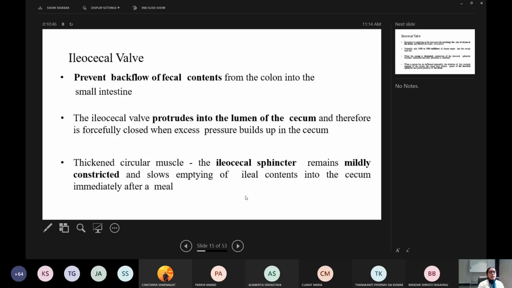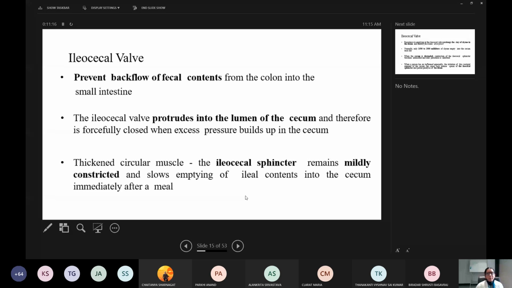Now, what is this ileocecal valve? It prevents backflow of fecal content from the colon into the small intestine. That is the important function of the ileocecal valve. The ileocecal valve protrudes into the lumen of the cecum and therefore is forcibly closed when excess pressure builds up in the cecum.